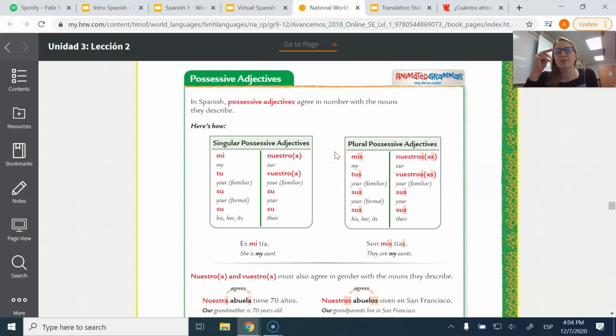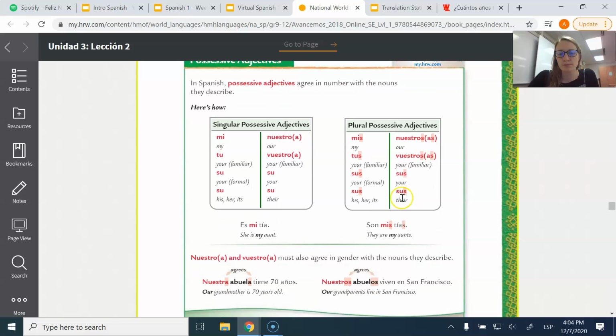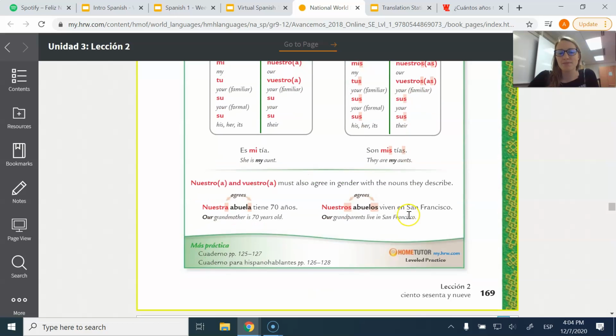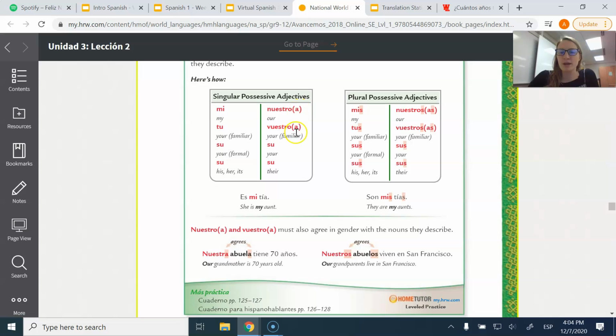If the nouns they are describing are plural, then we're going to add an s, and that's simply it. Mis, tus, sus, nuestros, vuestros, sus. Example, es mi tía, she is my aunt. Son mis tías, they are my aunts. You might have noticed that there's a little apostrophe a on the nuestro and vuestro. It says nuestro y vuestro must also agree in gender with the nouns they describe. The other ones don't, it doesn't matter, okay?